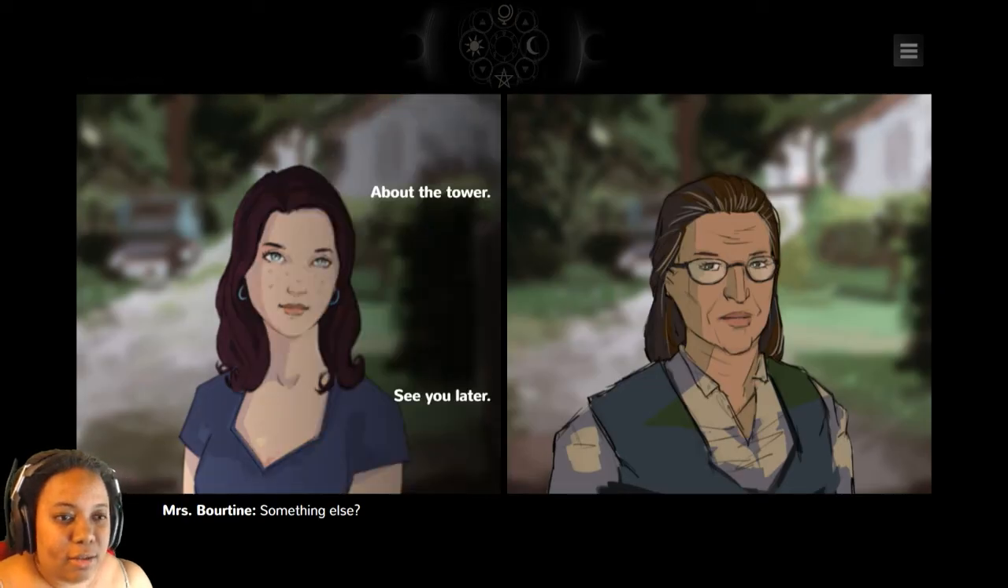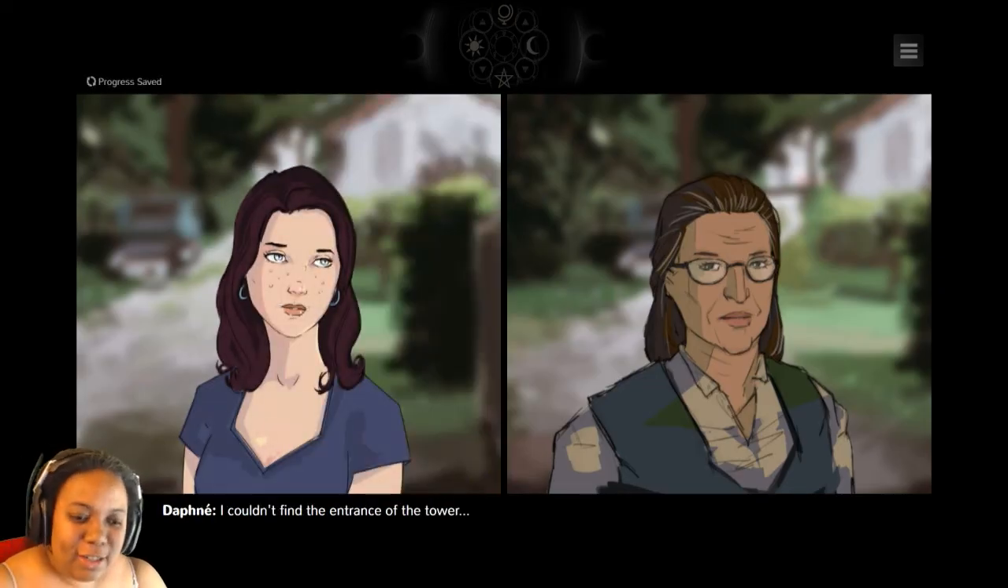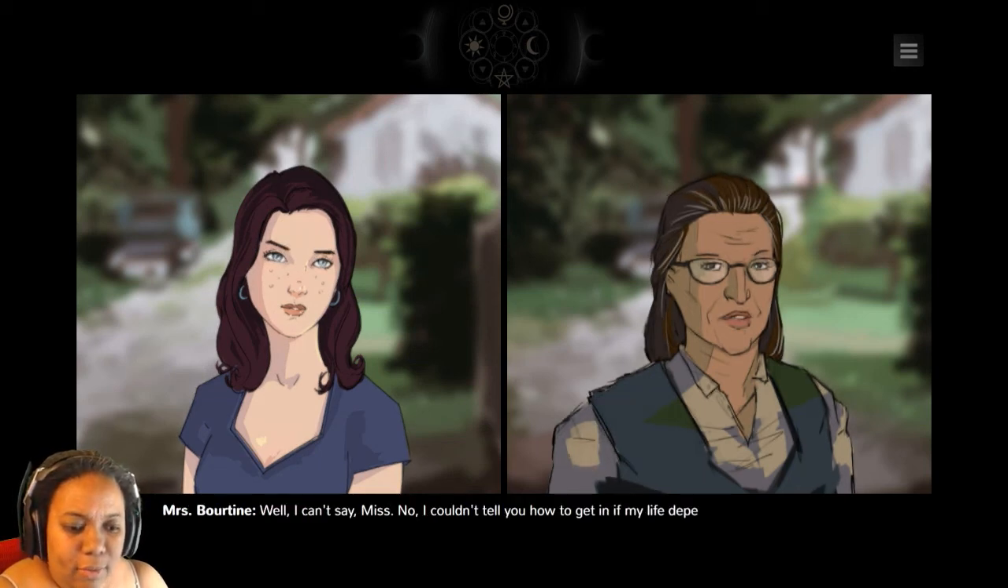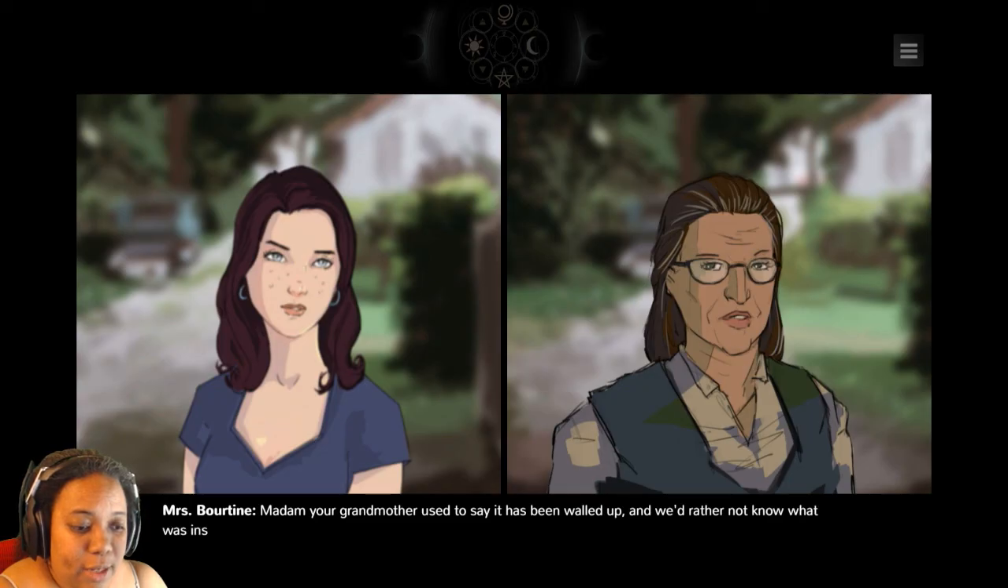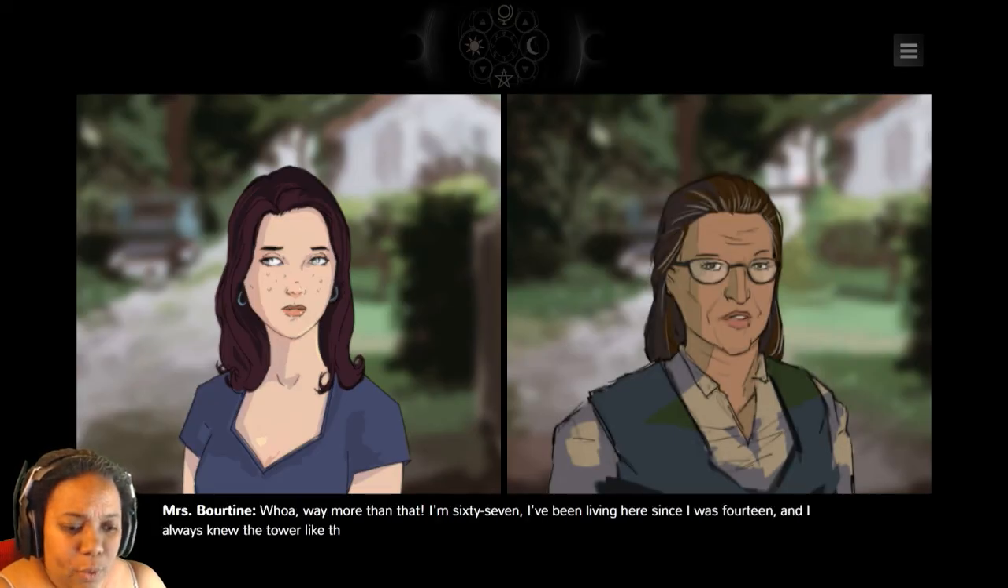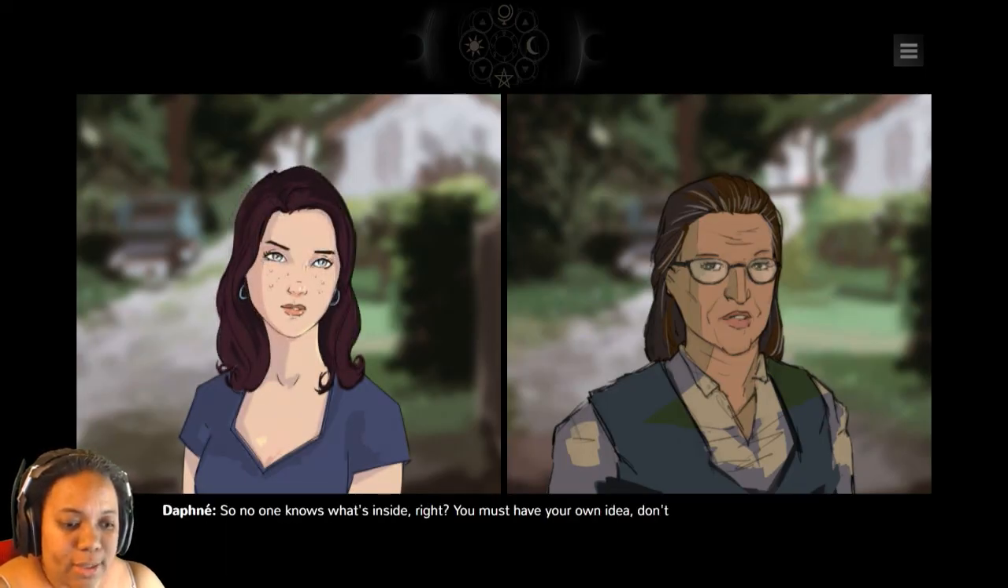Something else? Yes, I want to ask you about that tower. I couldn't find the entrance of the tower. Do you know how to get inside? Well, I can't say, miss, no. I can't tell you how to get in if my life depended on it. Madam, your grandmother used to say it would be walled up, and we'd rather not know what was inside. Do you mean that no one got inside the tower in 30 years? 40 years? Well, way more than that. I'm 67. I've been living here since I was 14, and I always knew a tower like this. And so no one knows what's inside, right? You must have your own idea, don't you?